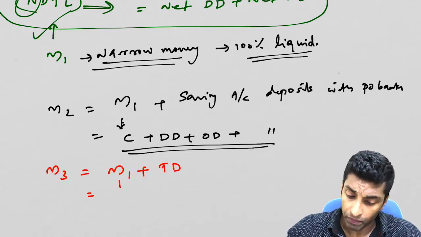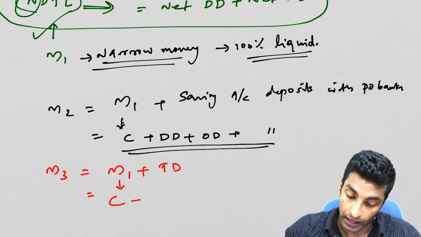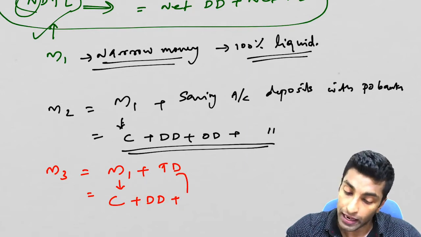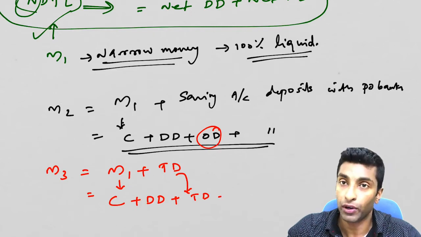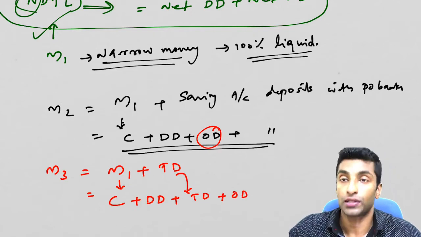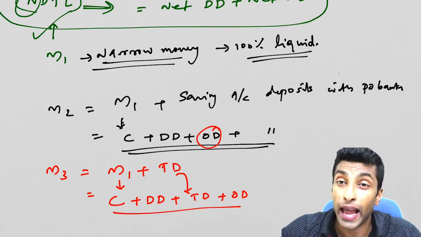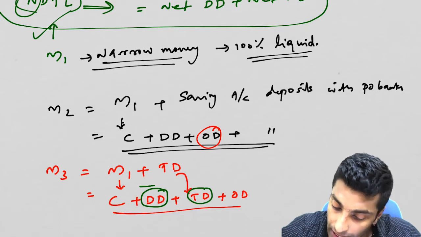Now what is this? M1, we can just expand this, just as we have done in the case of the second one: currency plus demand deposit portion plus, let me write this TD here before this OD, time deposit, then other deposits. So these are the four elements which come in M3. Now you can see here, this is demand deposit, this is time deposit.